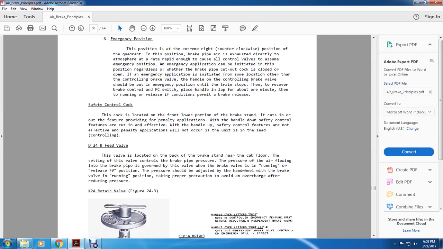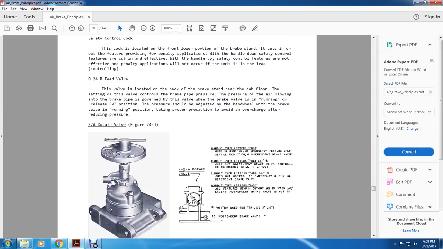The penalty application will not occur when the unit is in lead control. The DB24 feed valve is located at the back of the brake stand near the cab floor. The setting of the valve controls the brake pipe pressure. The pressure of the air flowing into the brake pipe is governed by the valve, with the brake valve in the running or release position. The pressure should be adjusted with the hand wheel with the brake valve in the running position, taking proper precaution to avoid overcharge after a reduction in pressure.